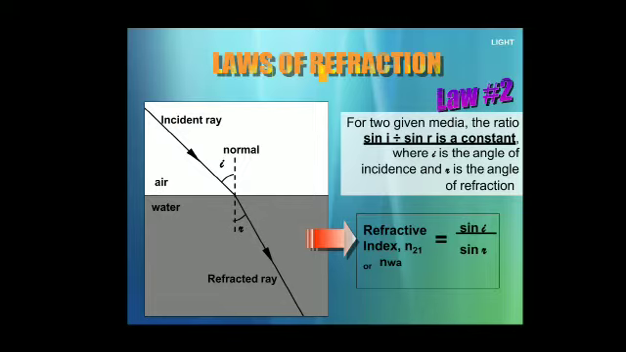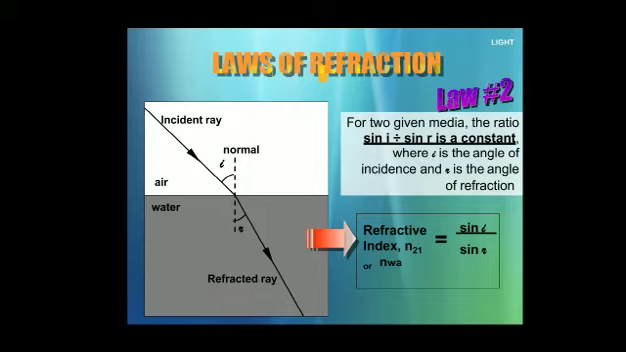So the second law states that for a given pair of media, the ratio of sine of angle of incidence to the sine of angle of refraction is always constant for a pair of media and for a particular color of light. And this particular constant, sine i upon sine r, is known as refractive index, denoted by n_WA.